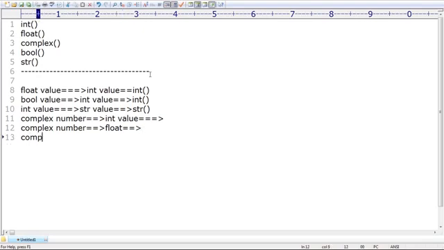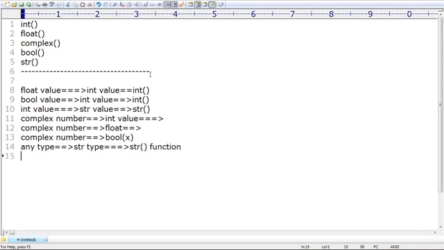But complex numbers, is it possible to convert into Boolean type or not? Yes, it can be converted. For that, which function do we require to use here? The bool function, right? Similarly, any type to str type, if you want to convert, the str function we require to use.